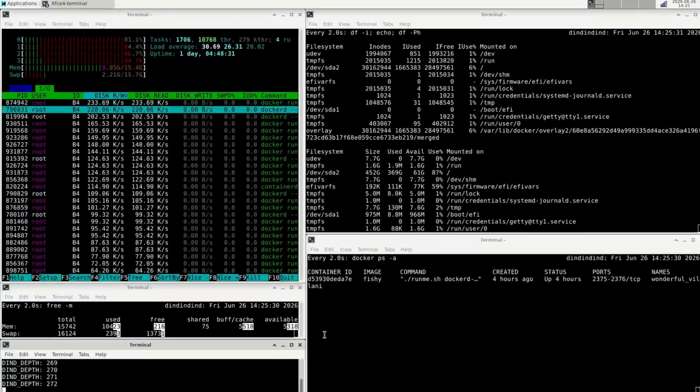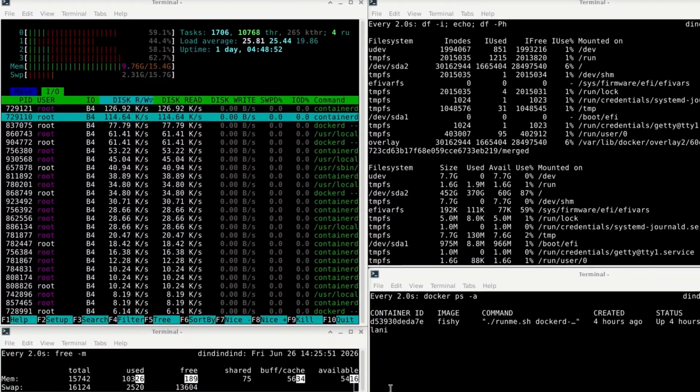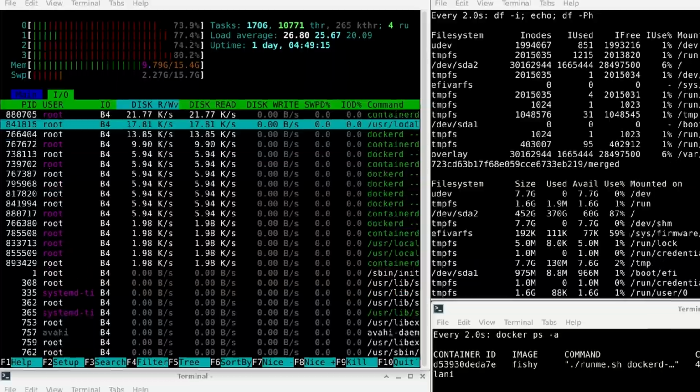Okay, 272. That seems to be the bottom of what Docker in Docker can do on that specific mini PC. So let's do a quick breakdown of what we're looking at from my screen recording. The first thing that jumps out to me is that the CPU is just completely pegged. We are using all of the CPU effectively. There's a little bit of leeway, but look at those load averages. Yikes. If this was a production system, we would be having problems.